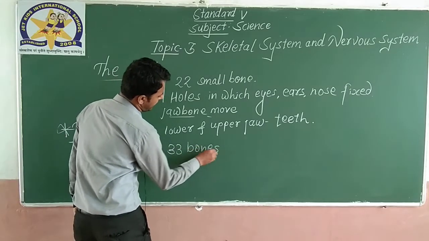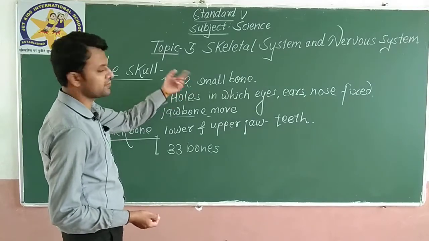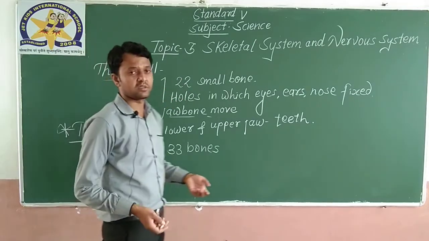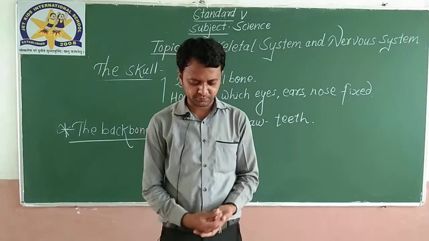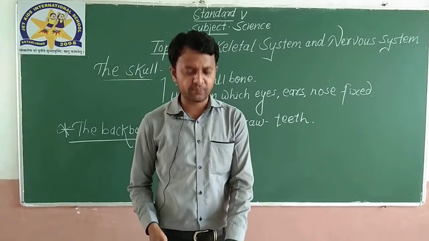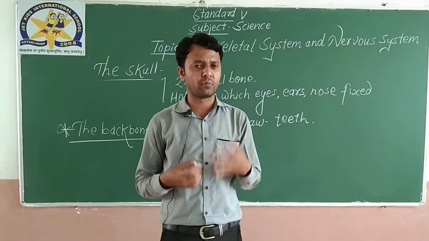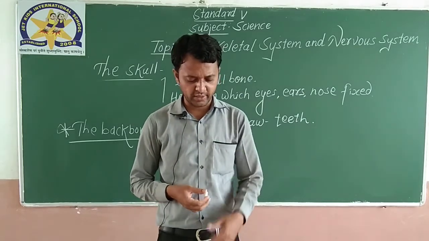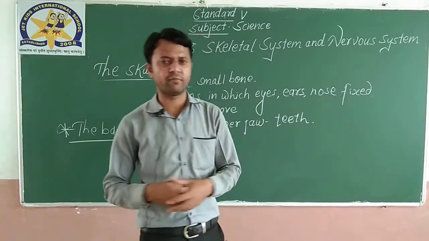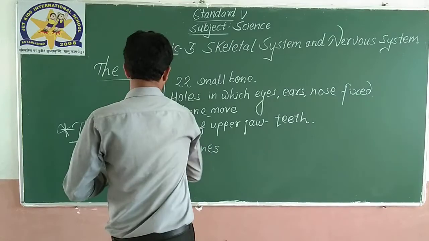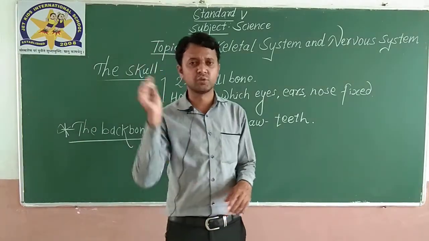See, now we are dividing the bones into different systems, right? 22 bones are already present in the skull. Now 33 bones are there in the backbone. The bones help in bending, twisting and keeping our posture straight. Okay. It also helps in turning as well. If I want to turn, my backbone is helping me to do that.